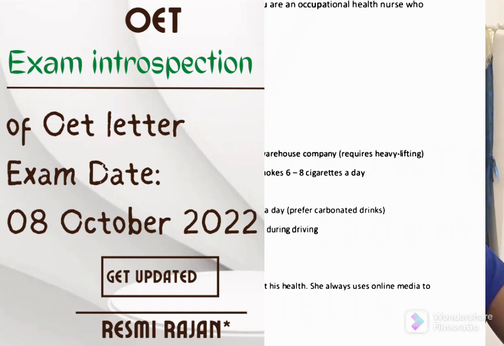Then the social background. Actually, for our letter, the social background is not needed at all, but for your information I will read it out. He works as a delivery driver in a large warehouse company. He requires heavy lifting. Under 5 years ago he was a heavy smoker, but now he smokes 6 to 8 cigarettes per day. If something like past history is given, such as how much he used to drink or that he smoked 20 to 30 cigarettes before, there is no need to write it in our letter. We have to write only the present scenario.